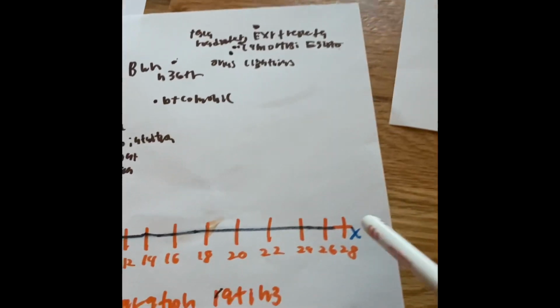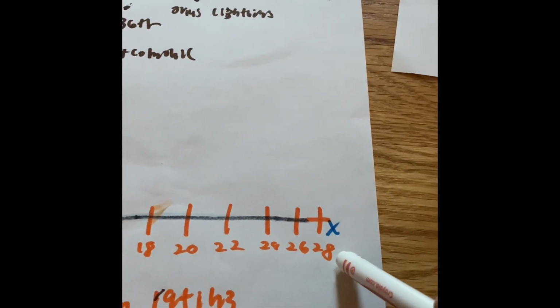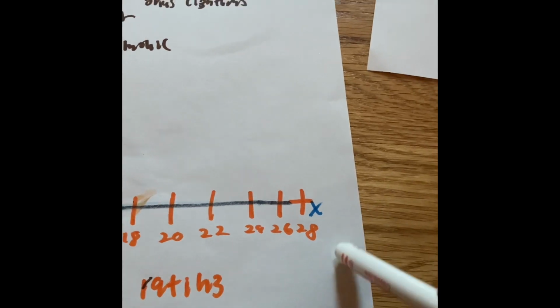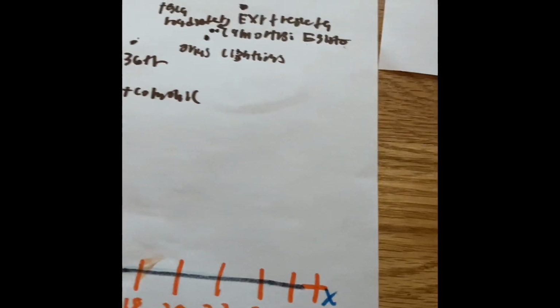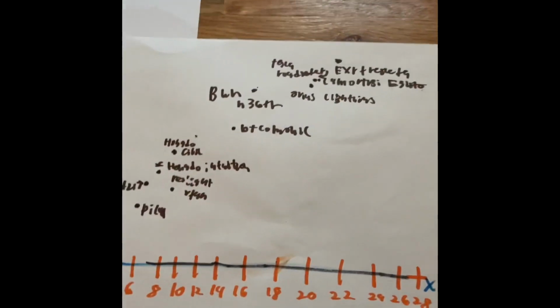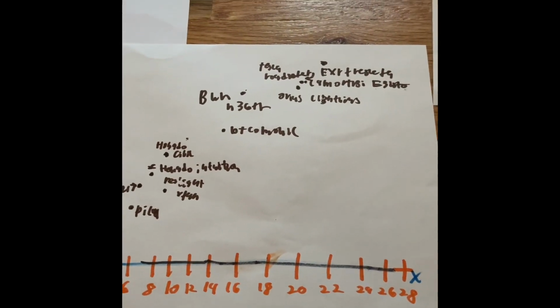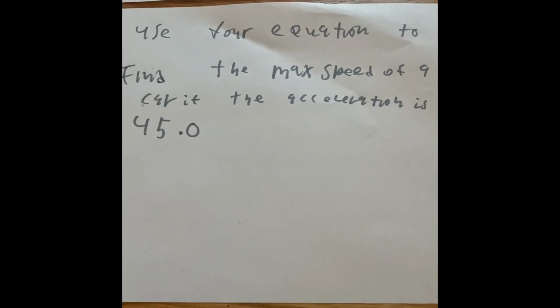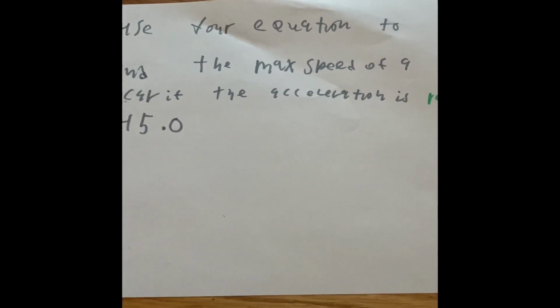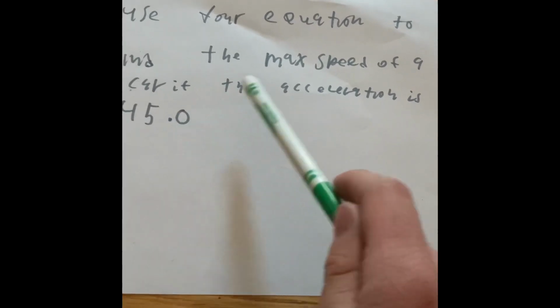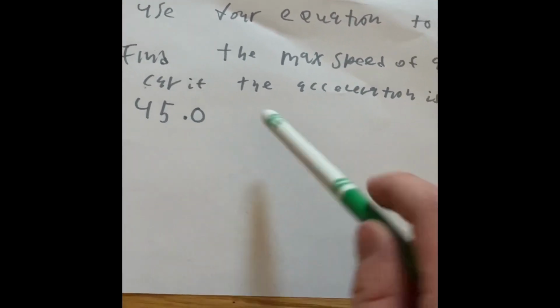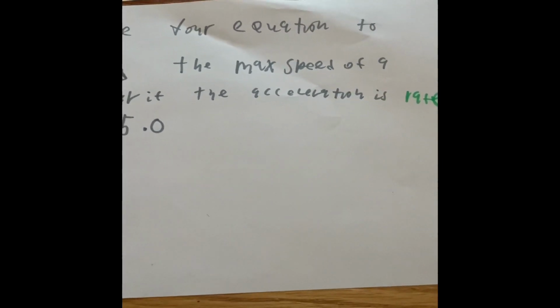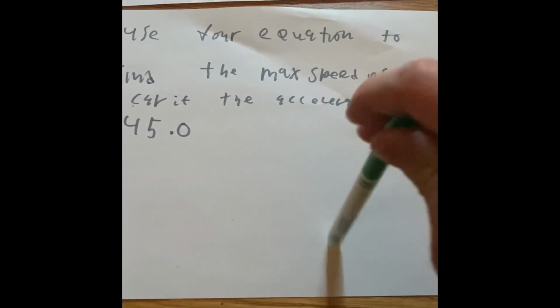When you try to find 45 on a digital graph, because it only goes up to 28, we don't know where that point is going to end up. Is it going to follow the trend line, or is it going to go somewhere else that doesn't make any sense? That's why we don't want to make guesses in the danger zone. We actually don't know what the max speed of a car is if the acceleration rating is 45.0, because it could be anywhere above the graph. It could be on the trend line, or it could be far, far away.